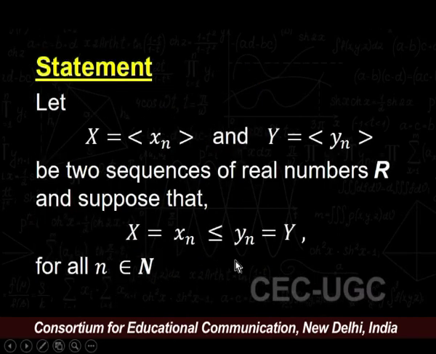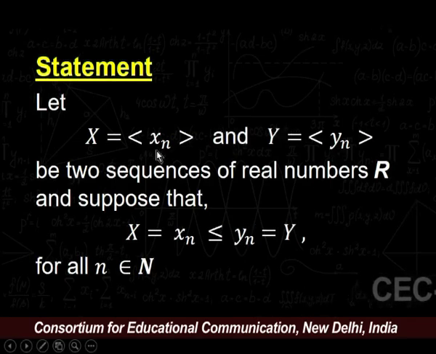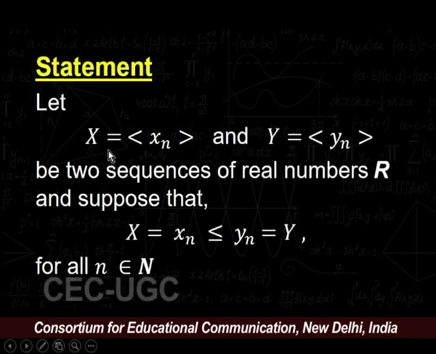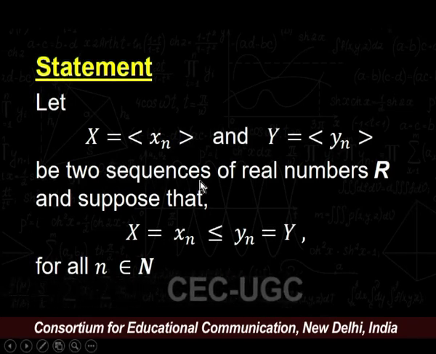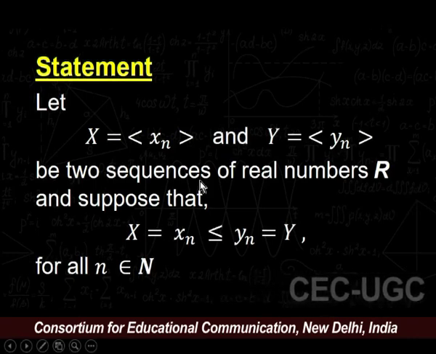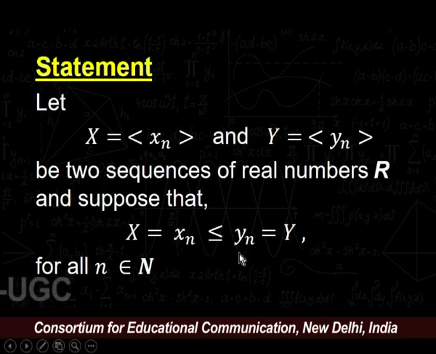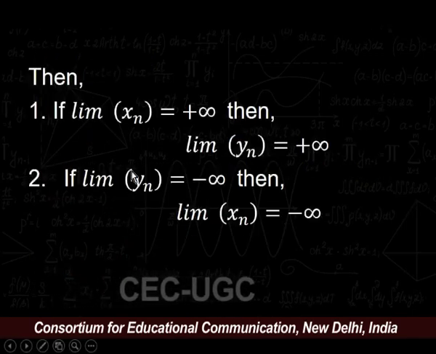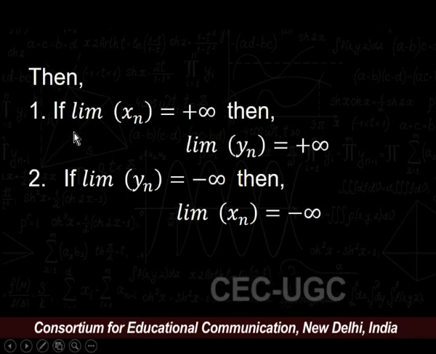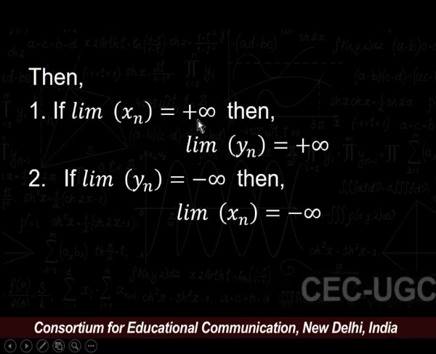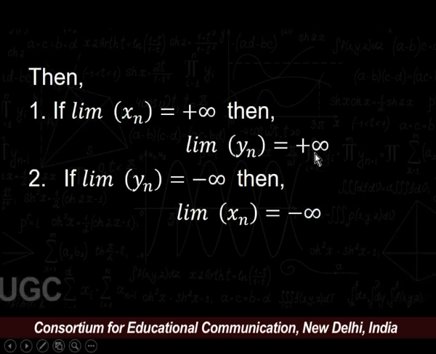Now, our second statement is: let X = (x_n) and Y = (y_n) be two sequences of real numbers with the condition x_n is less than or equal to y_n for all natural numbers n. Then, if limit of x_n equals plus infinity, we must have limit of y_n equals plus infinity.